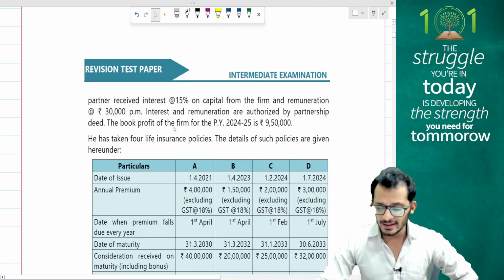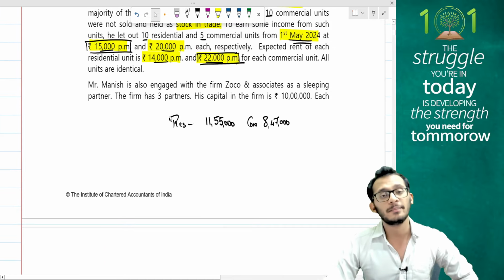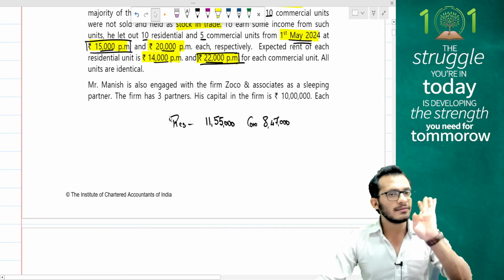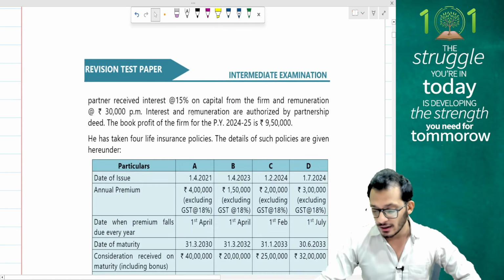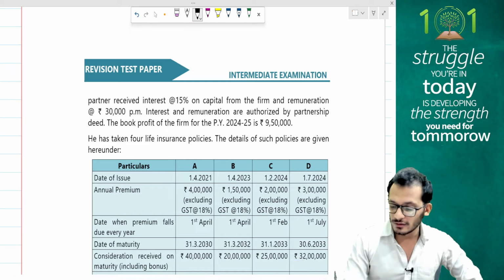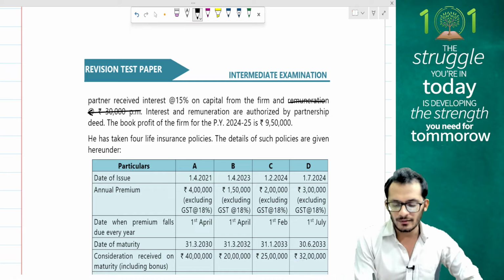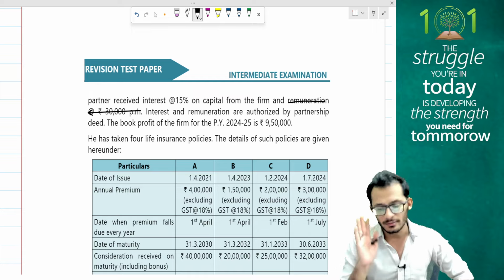Each partner has received interest at the rate of 15% on the capital. Can a partner receive 15%? No. Even if you're a sleeping partner or a working partner, interest on capital has been restricted to 12%. And the remuneration of 30,000 is definitely not coming to you. As a sleeping partner, what on earth are you getting remuneration for? Not allowed. Definitely not allowed.